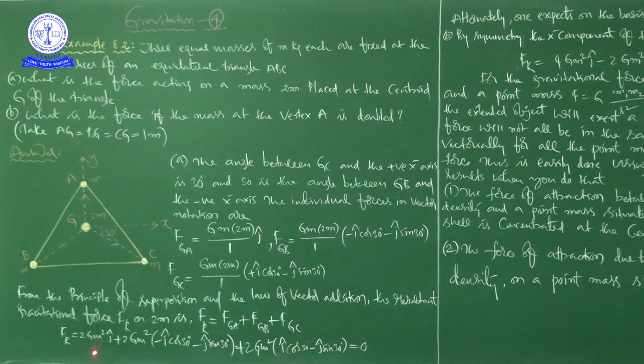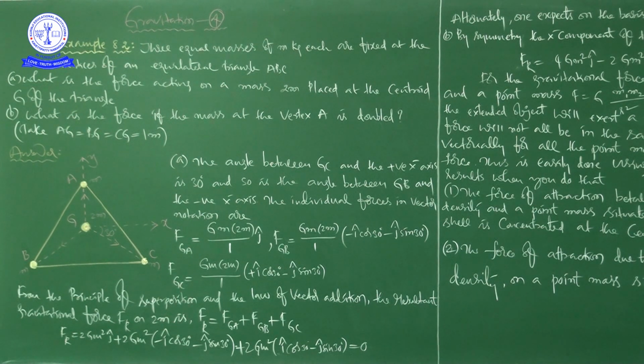We already discussed it. And the law of vector addition, in the chapter on motion in a plane, we discussed the parallelogram law of vector addition, the triangle law of vector addition, and the polygon law of vector addition, right? So from two things: one is the principle of superposition, which we discussed in our previous classes, and the other is the law of vector addition, which we discussed in the chapter on motion in a plane. Here, the resultant gravitational force F_R on 2m